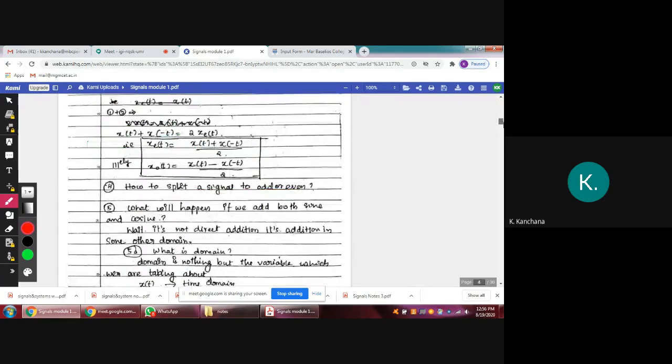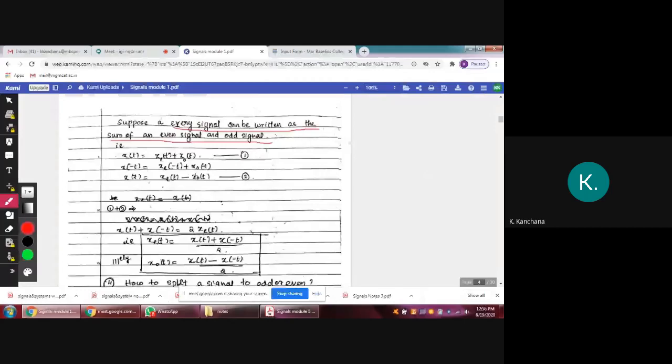Therefore, x e of minus t is only x e of t. And x o of minus t means you'll get minus x o of t. Okay, so we'll take this as equation number 2.